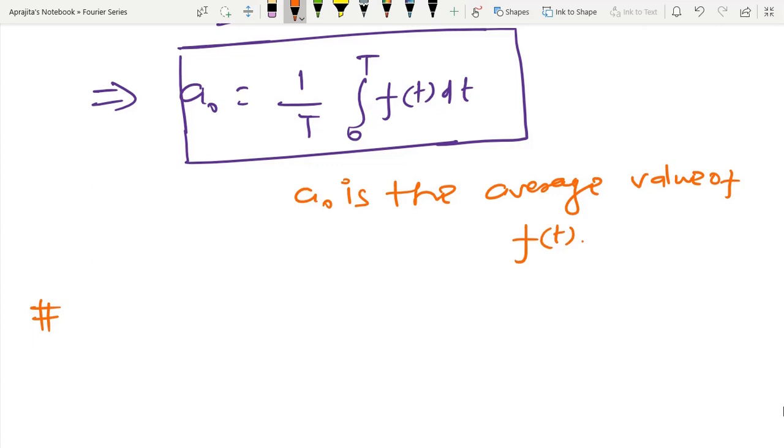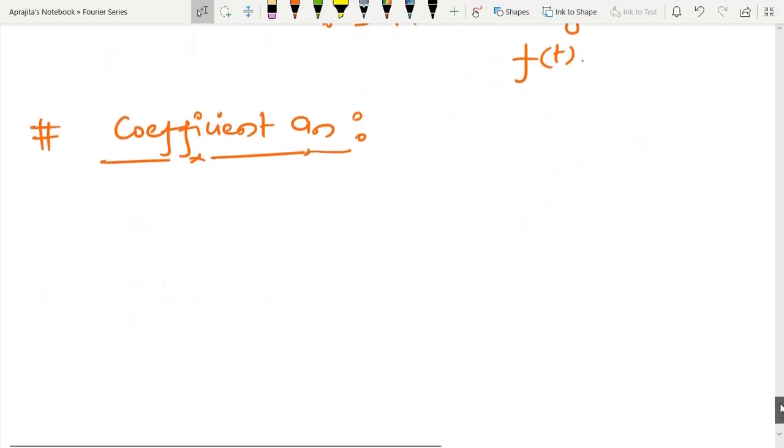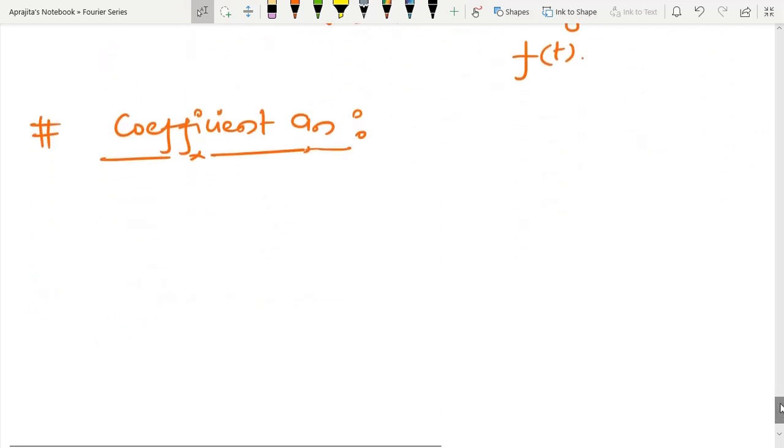So now I am going to talk about the calculation of the coefficient an, and in order to calculate an, I am going to multiply both sides by cos m omega 0 t over one period, and after that I am going to do the integral over one period.